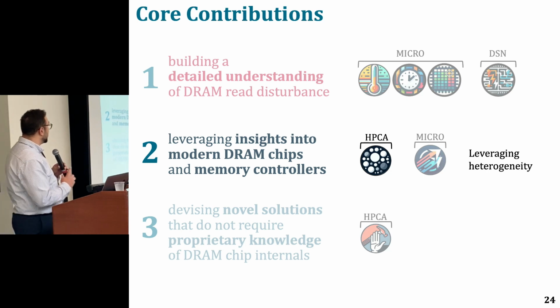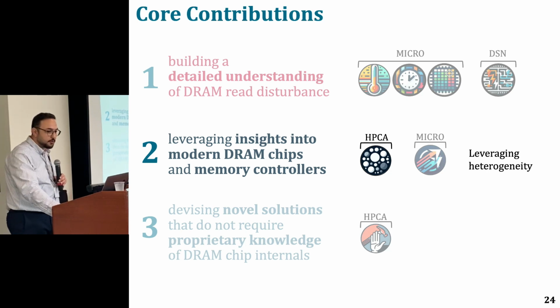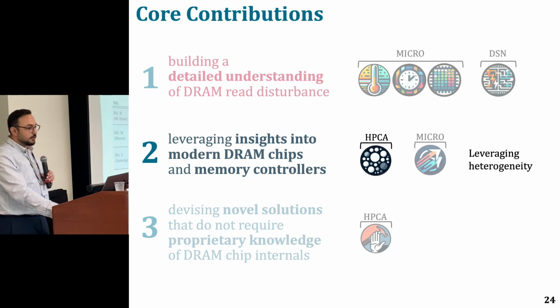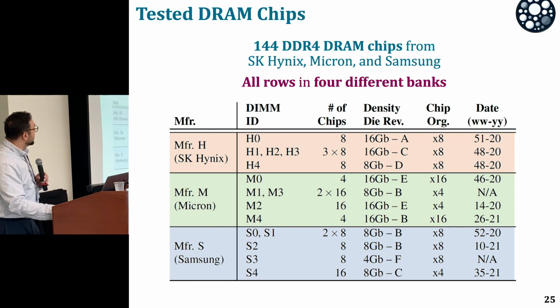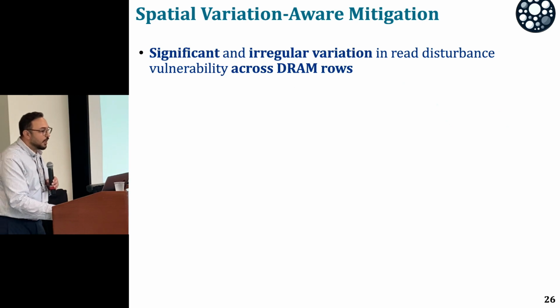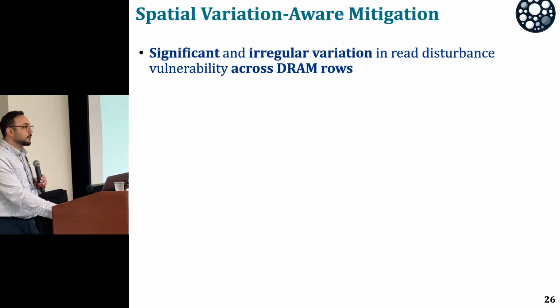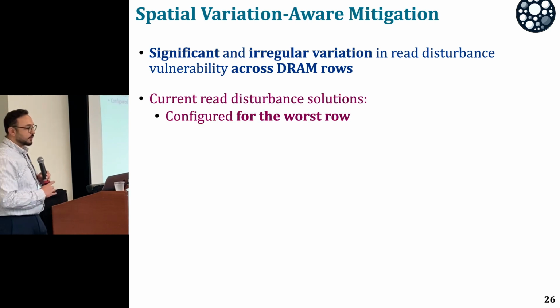The next step, of course, is leveraging insights into modern DRAM chips and memory controllers. In particular, we leverage heterogeneity in this paper. In this paper, we test 144 DDR4 DRAM chips from 3 major manufacturers. We test all rows in 4 different DRAM banks, and we observe there is a significant and irregular variation across DRAM rows in terms of disturbance vulnerability.